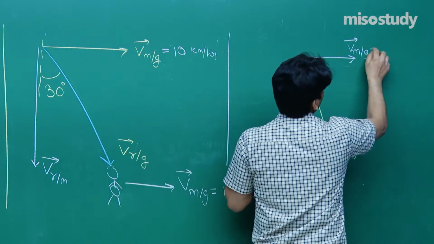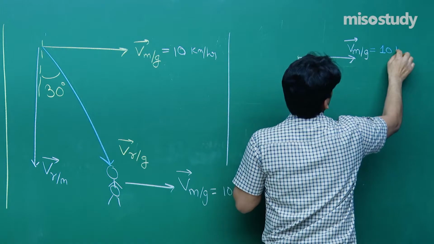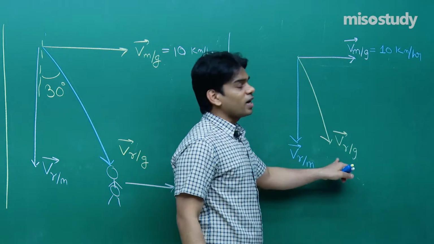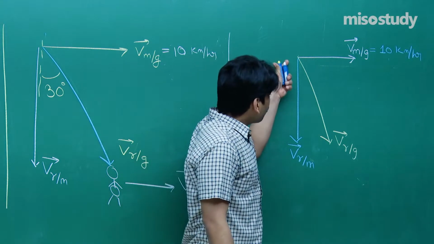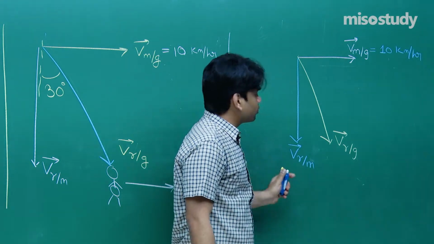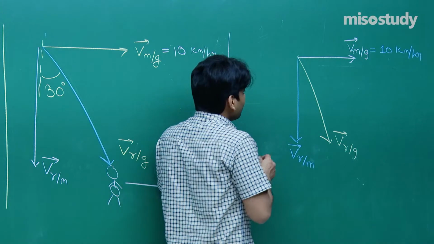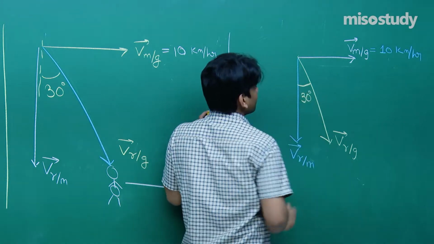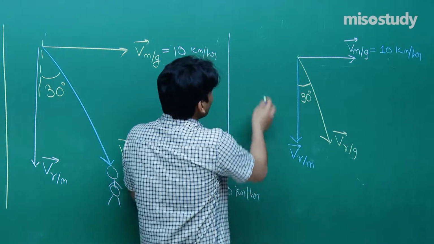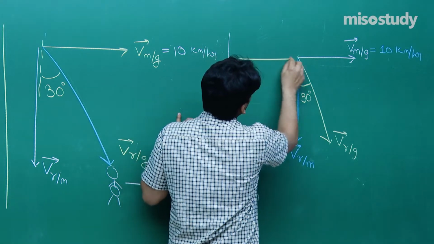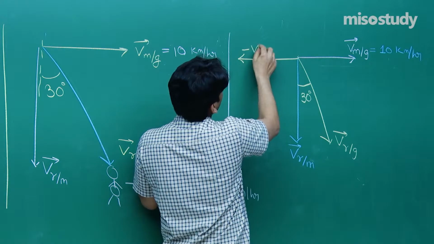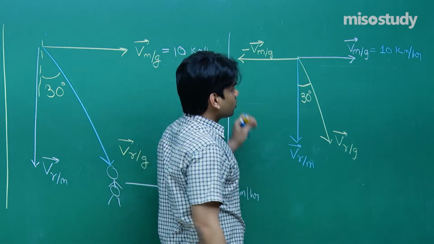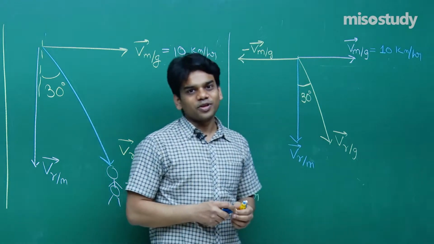Velocity of man with respect to ground is given as 10 km per hour. We have this velocity of rain with respect to ground and we don't know its magnitude. We want to find out the magnitude of velocity of rain with respect to man. Try to understand. Now let me show you that this angle is 30 degrees. We can also show that this vector will be minus the velocity of man with respect to ground. So I have shown every term here.